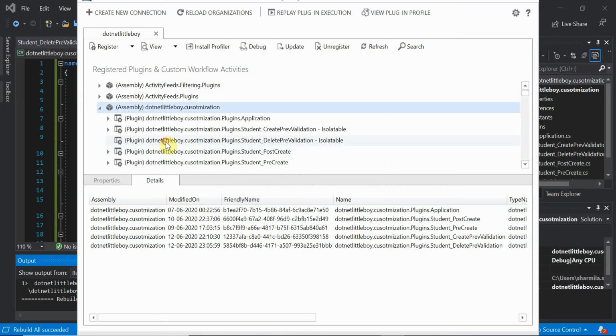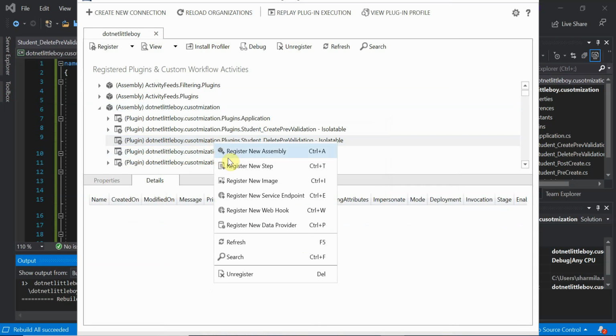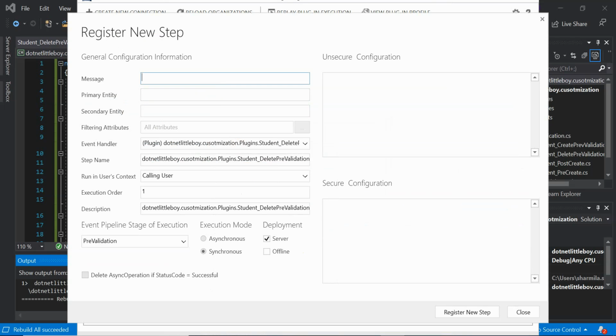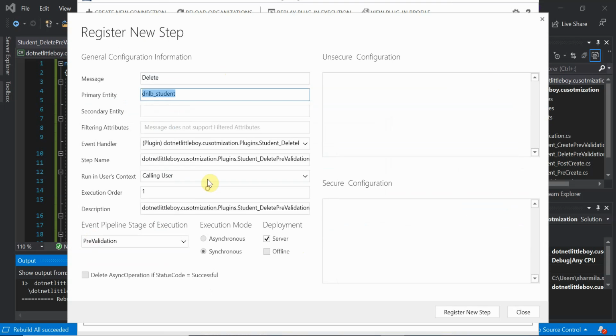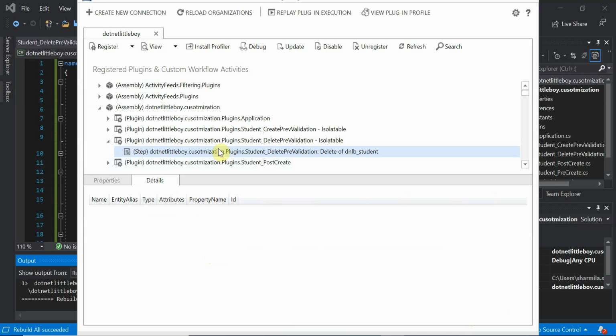So we registered the assembly, but we have to configure the step now. Let's go to the step. Since we did it for delete, the primary entity we have taken as student here, so we'll take that student, and the secondary entity will be none. The filter attributes will not have calling user, and this is pre-validation. For pre-validation the plugin is always synchronous, so it is configured. Now register this step. Okay, the step is also registered.